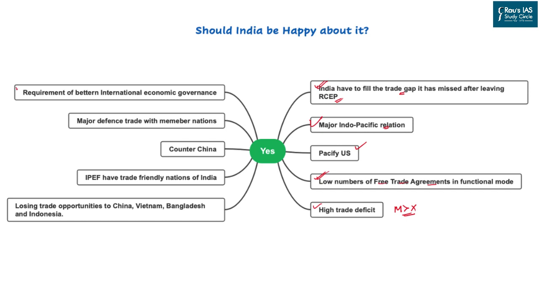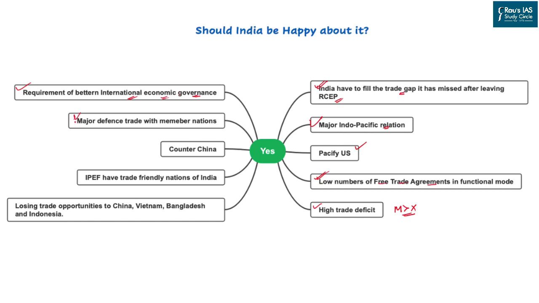India has a requirement of better international economic governance. So, be it taxation, be it black money, be it trade facilitation, or lesser paperwork, this kind of international grouping will definitely help to make India a more trade-friendly country in the world.